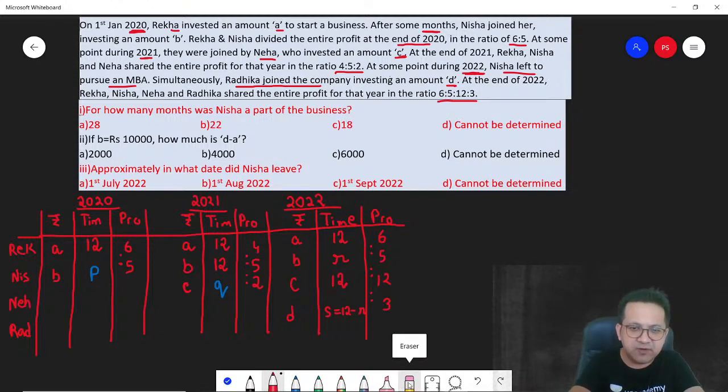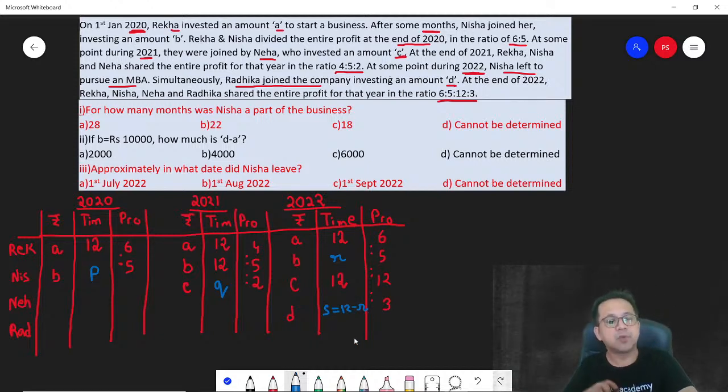Okay. So the only variables we have are R and S. I will use a different color here so that it is easy to recognize. So this is R. And remember, we need to also determine S. What is S? S is 12 minus R. Correct?